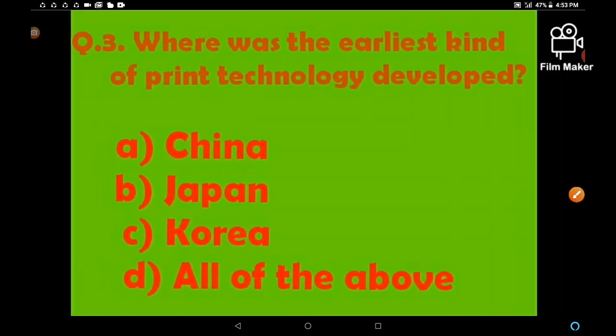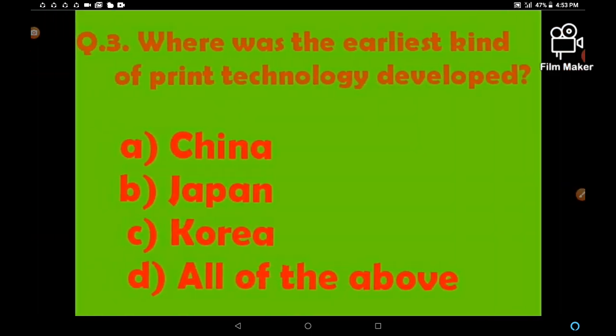Take question number 3. Where was the earliest kind of print technology developed? In which country? Option A, China, B, Japan, C, Korea, D, all of the above. We already have discussed that the earliest kind of print technology was developed in all these three countries, China, Japan, Korea. So the correct answer is D, all of the above.